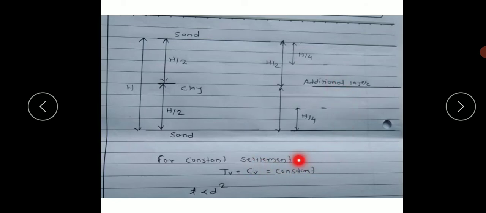So we know that settlement is constant, 90 mm. So TV must be equal to CV, that is constant, so T is directly proportional to D square. For both cases T1 is equal to 1 year, they have given. T2 is what they have asked. So D1 is H by 2. In the second case, due to the additional layer substituted over here, D becomes H by 4.